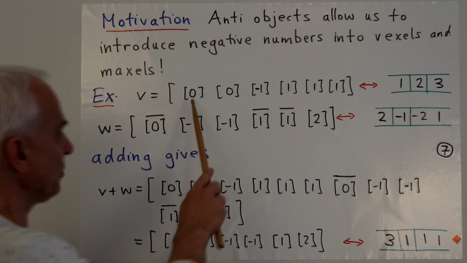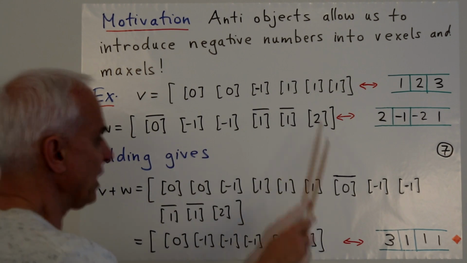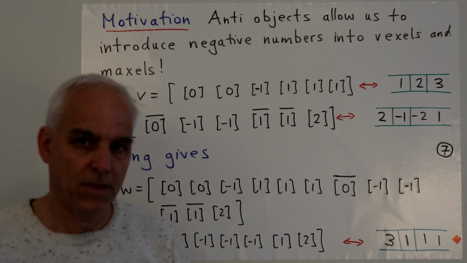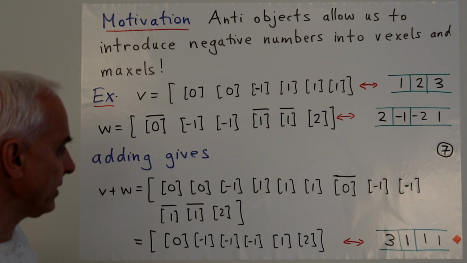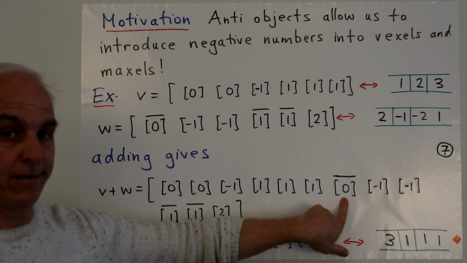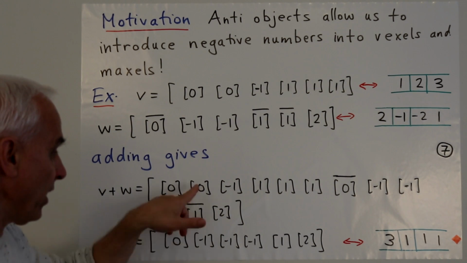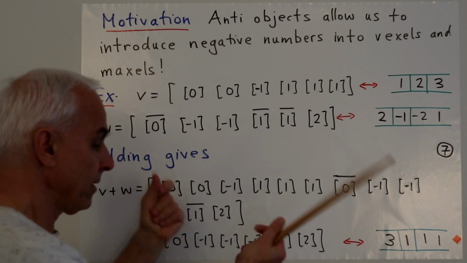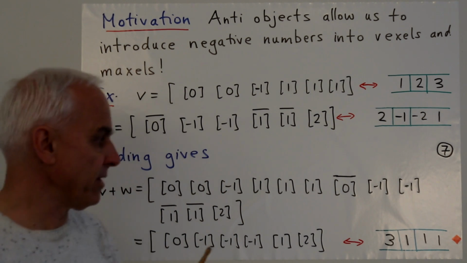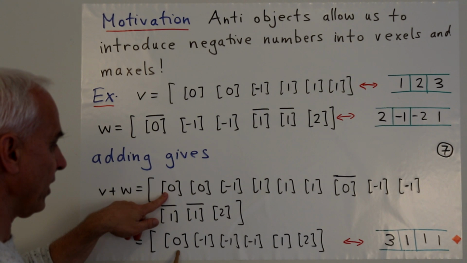So V plus W, we take all of these elements and just put them in there, and then we add all of these elements, starting from here, there we go. Now we have this big multiset. And now we look at it and say, well, wait a minute. There is a singleton 0 here, and there's its anti-object. In fact, there's the anti of this. So this thing and this thing cancel. Poof, they're gone, replaced with nothing. And now there's only this singleton 0 left.